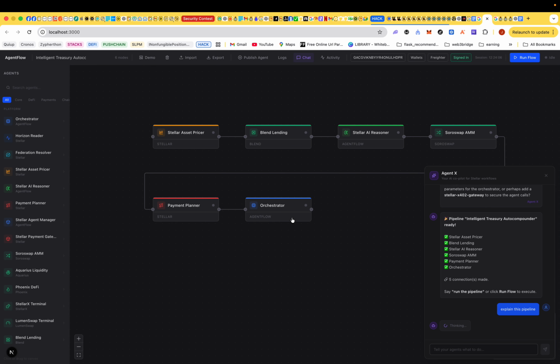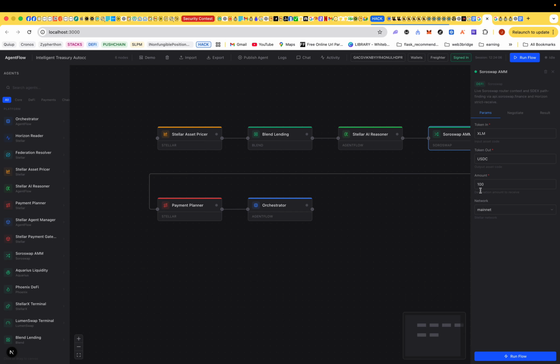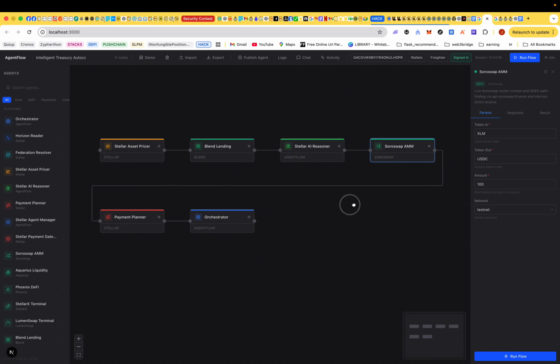Let me close this. When you come here, you can see that each of these agents, which are all nodes, have parameters and results when you run them. If you look at Blend lending, you can check out the rates and just use rates, network, testnet. You can go to Stellar AI Reasoner, you can leave that one like that. Let's leave this as testnet. Then the payment planner requires a source account. I'm just going to put my account for source and destination account. So that's setting up the pipeline, then orchestrator. Okay, I think we are good to go.